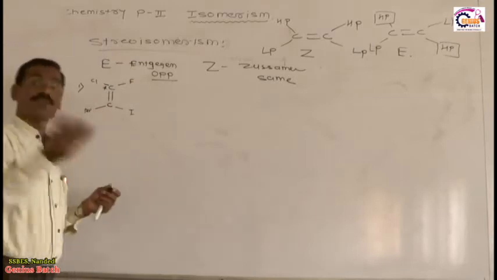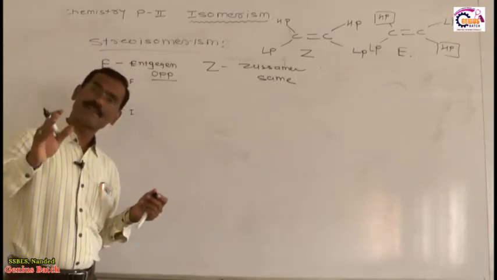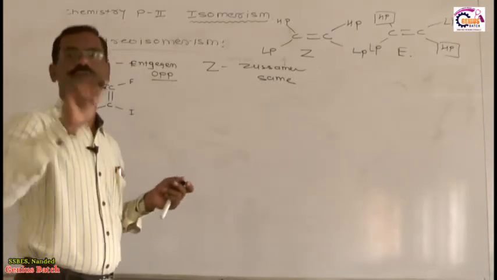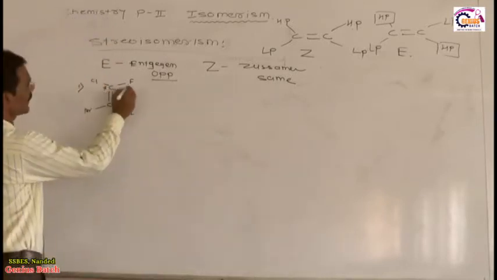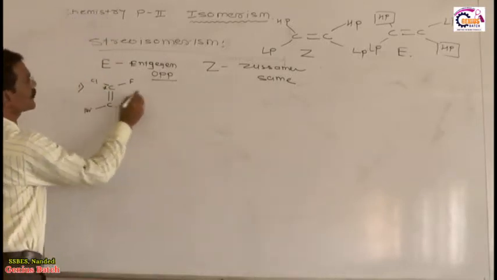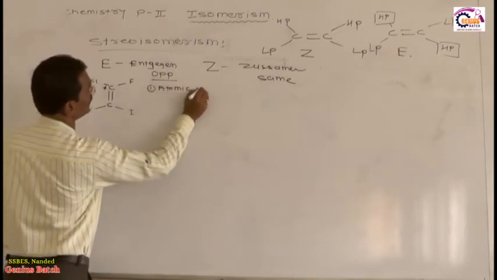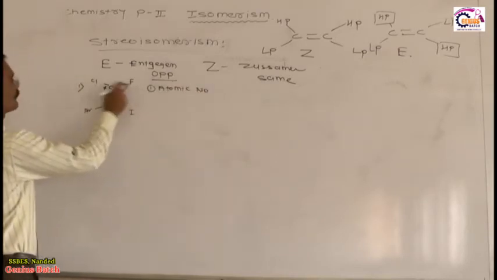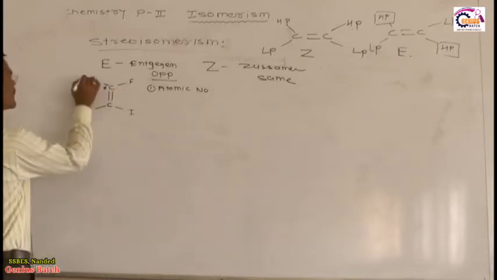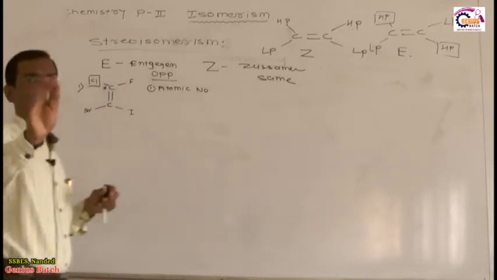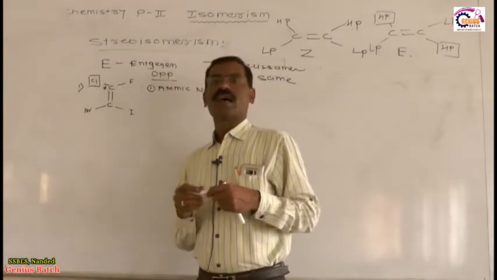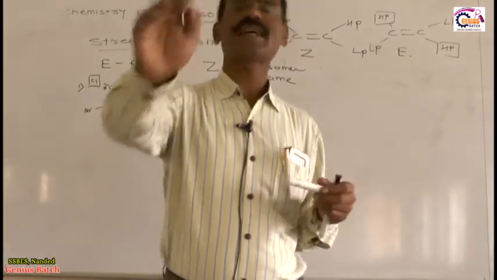Now priority depends on what? Priority depends on some sequence rule. The first rule: you see this carbon is attached to fluorine and chlorine. The first rule depends on atomic number. Now tell me, among these two atoms, which atom has the higher atomic number? Obviously Cl. Therefore Cl is the higher priority group, right? Higher priority goes to the atom which has the higher atomic number.